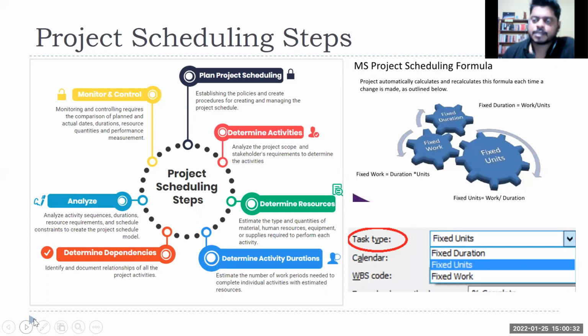So it is a very complex project. You have to think in detail from the beginning, right? You cannot wait and say, okay, let it start and we'll see how to schedule it. Determine activity durations again. So these need to be discussed with the resources, right? When you talk to the doctors, they say, no, okay, this is the time frame. Every day we have this many nurses.